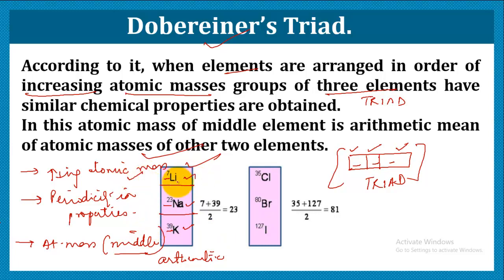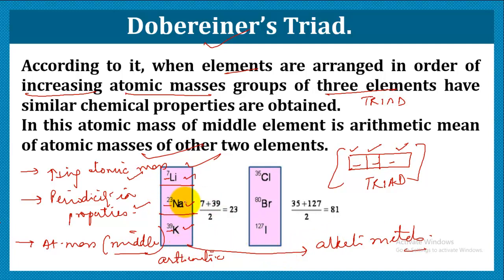So when they were arranged, you can see that it indicates that they are arranged in order of increasing atomic mass. And they also show periodicity in properties, because these 3 possess similar chemical properties, as they all are alkali metals. So they are malleable, they are ductile, they are good conductors of electricity. So a lot of properties were similar among them.